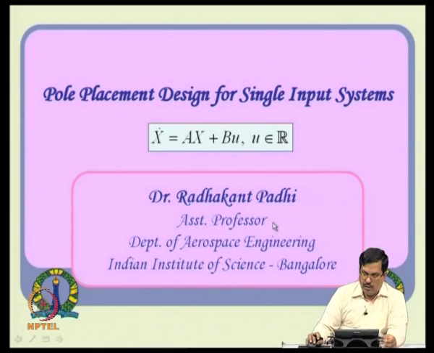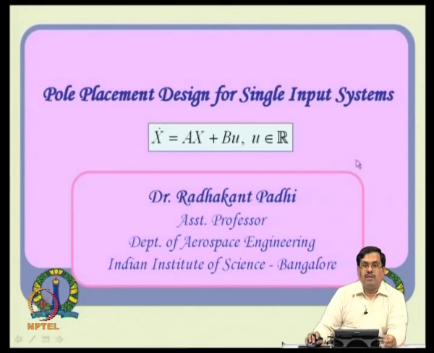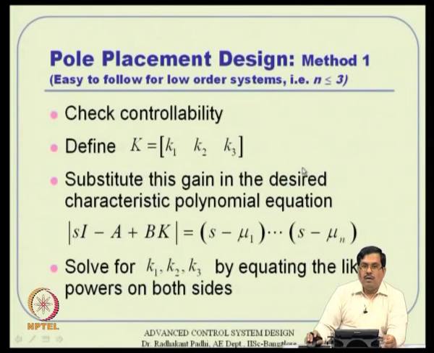Method 1 is first, but before we develop further things, first we will study the single input system. Pole placement design has a unique solution if you consider a single input system. States can be many, but the control is just single. In that situation, the pole placement design is unique, and there is no confusion. So, let us study that. And remember, when u is scalar, then b is a vector, it is no more a matrix.